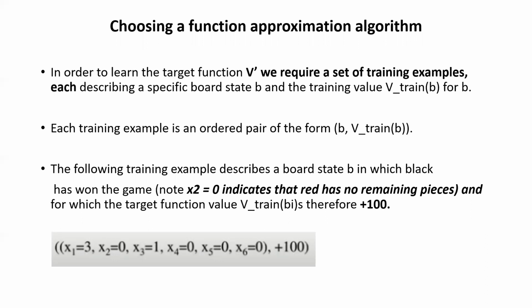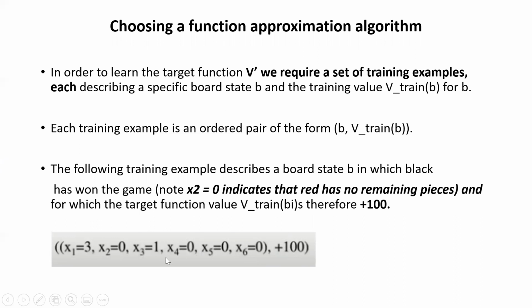The value will be +100, because here the black piece has won the game, right? So now you can read out this particular statement: x1 is 3, x2 is 0, x3 is 1, x4 is 0, x5 is 0, x6 is 0, and +100. It is just an example that is given to us; something random is written.